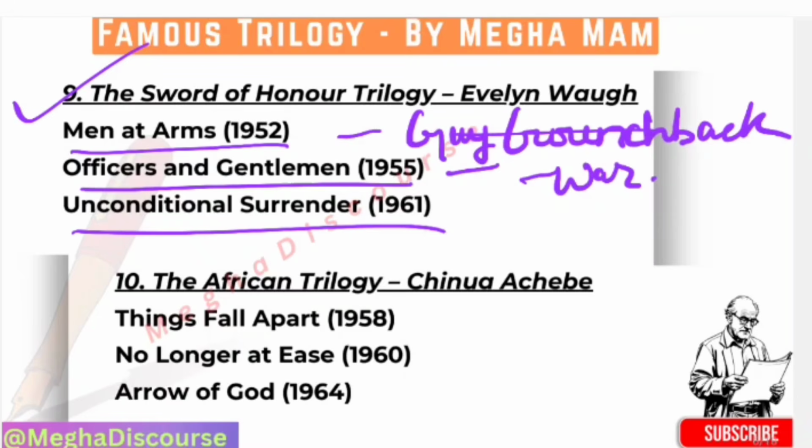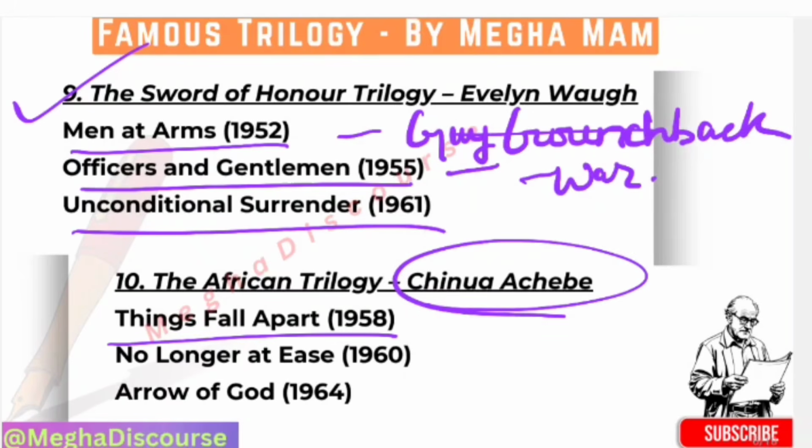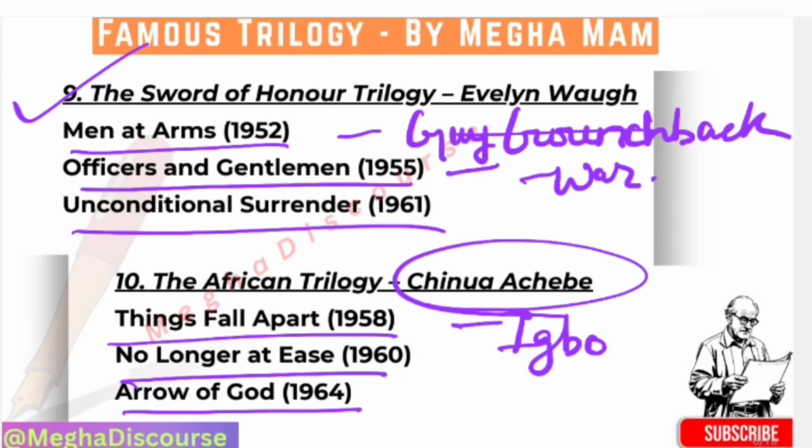Then we have the African trilogy by Chinua Achebe, and he is the African voice against the colonial narrative. First he wrote Things Fall Apart in 1959, which presents the fall of Okonkwo and Igbo culture. So it is on Igbo culture. Then we have No Longer at Ease, which is on colonial bureaucracy and corruption. Then we have Arrow of God, which presents the conflict between tradition and colonial power. So this trilogy is on African culture, their norms. Okay, so this is all about the African trilogy.